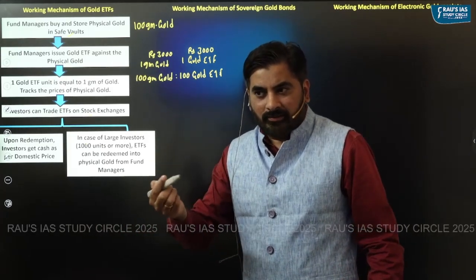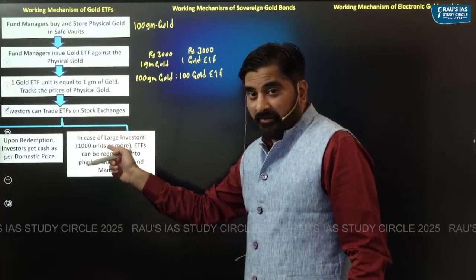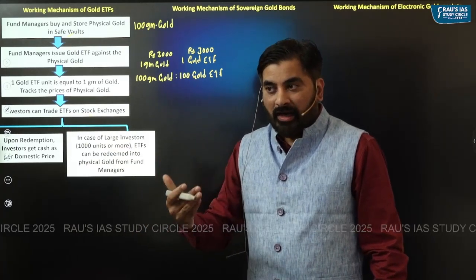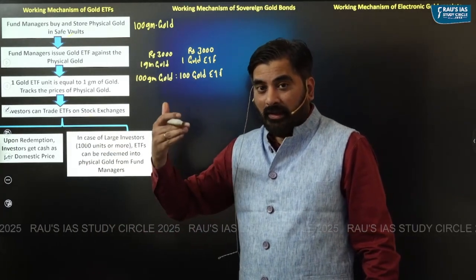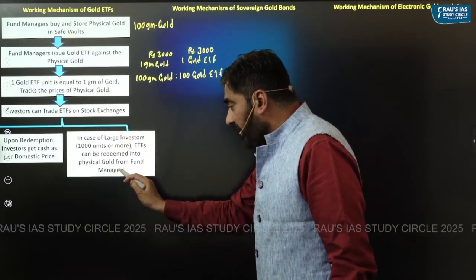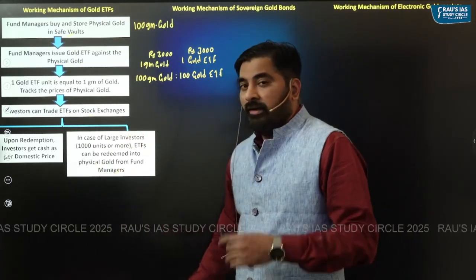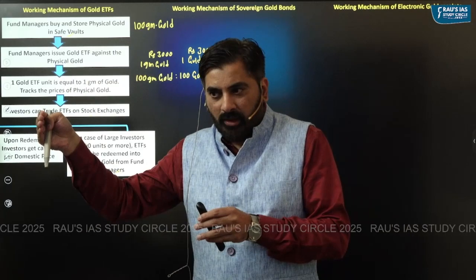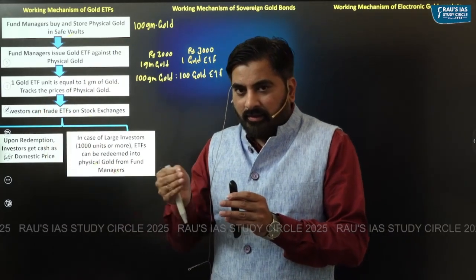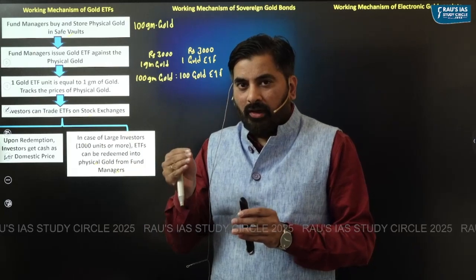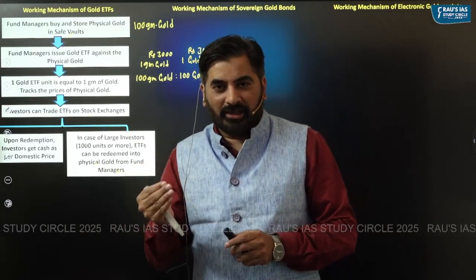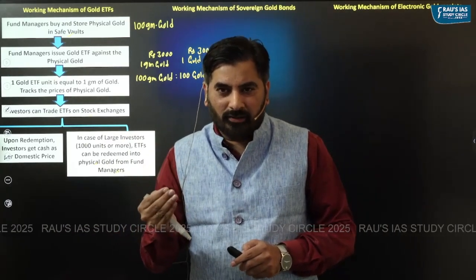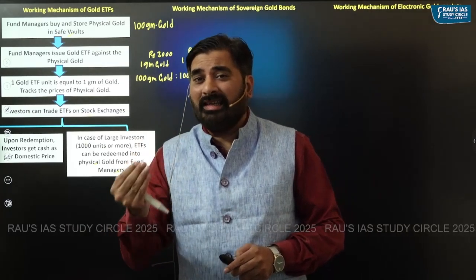So if you have purchased 1000 units of ETF, it generally means that you are a large investor. And if you're a large investor, you can redeem the ETF units from the fund manager into physical gold. You can give your ETF units to the fund manager, and in return, the fund manager will pay you in terms of physical gold instead of cash. But that is a facility provided only by few fund managers, and that too if you're a large investor.